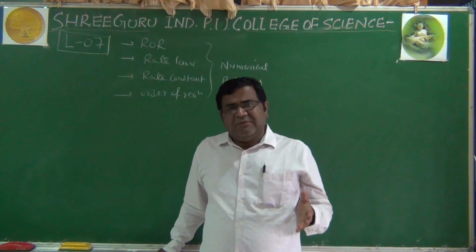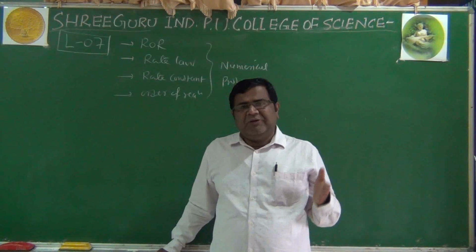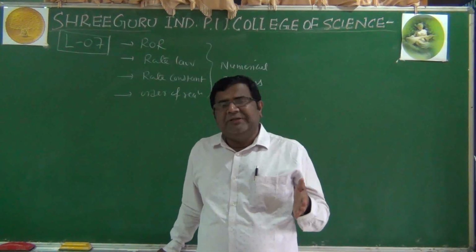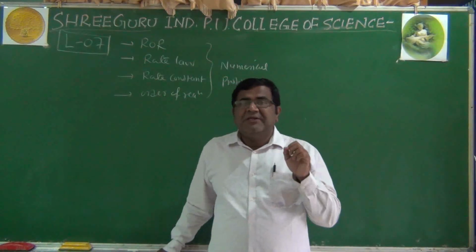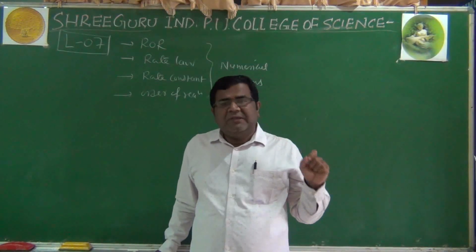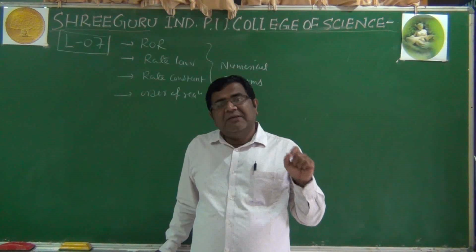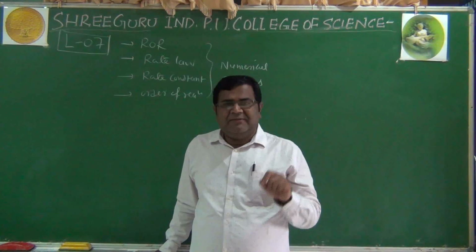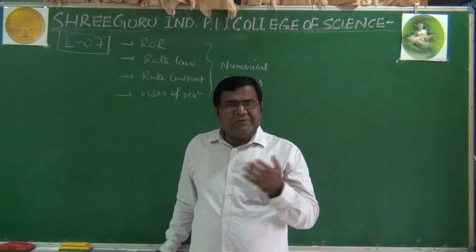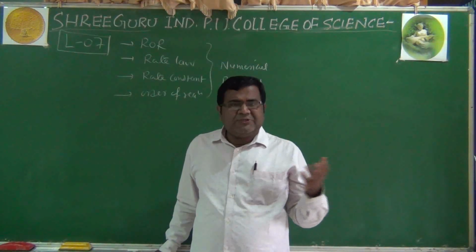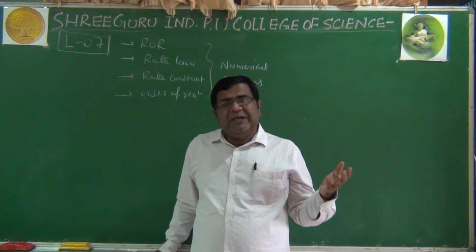After this, we have seen one more reaction where potassium chlorate KClO3 plus 6FeSO4 plus 3H2SO4 gives KCl plus 3Fe2(SO4)3 plus 3H2O. When we calculate the number of reactant molecules involved in this reaction, it happens to be 10.